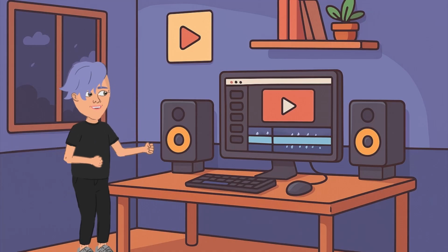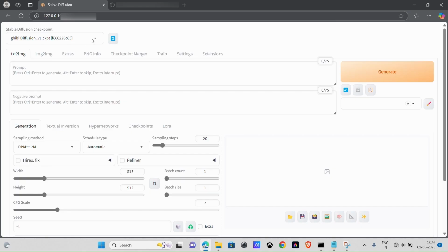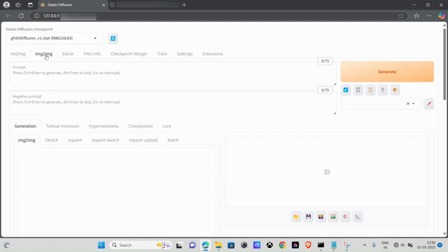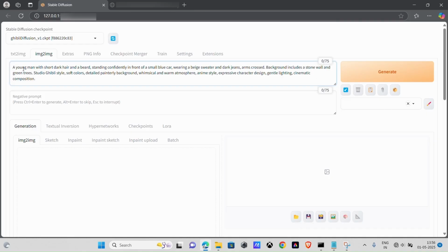Let's get started. First, download the Ghibli Diffusion v1 checkpoint file. Once it's downloaded, load it into Stable Diffusion. Now go to the Image to Image tab. In the prompt box, describe how your final Ghibli-style image should look. Be specific with the details you want.